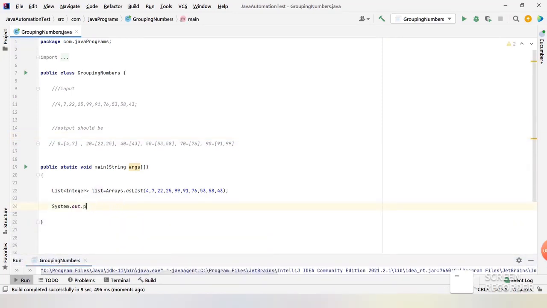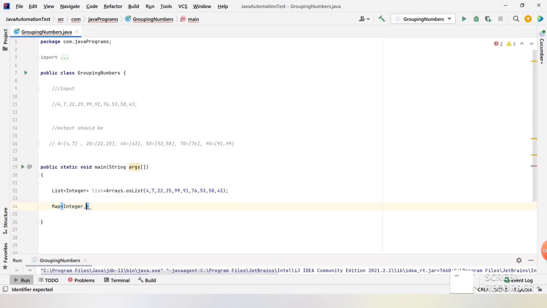As I told, we need to use a HashMap here because we need to store key and value pairs to achieve this particular task. So I need a map as well. Let me create a map. Map of, as the key is an integer, let me give the generics as Integer for the key.